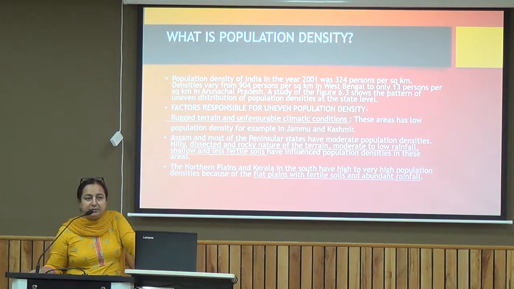So most people would like to settle down in those areas wherever flat land is available. Along with the flat land, the climatic conditions are quite favorable. We do not have extreme temperature conditions the way we have in the hilly regions of India. And then availability of water is there. And due to the flat land, a lot of infrastructure is also available in these areas. So that is why we have maximum concentration of population in these areas.